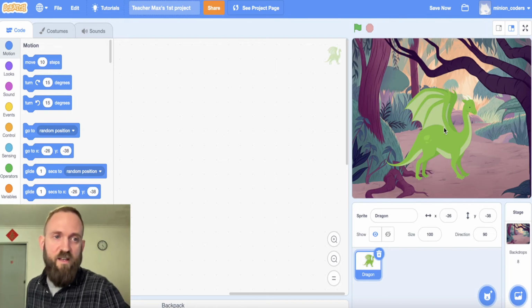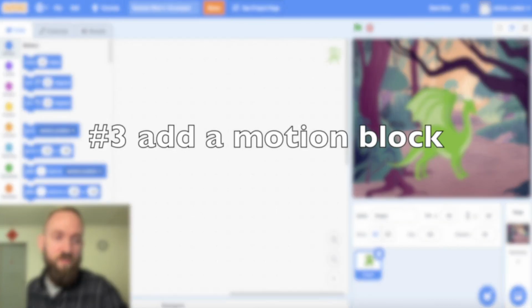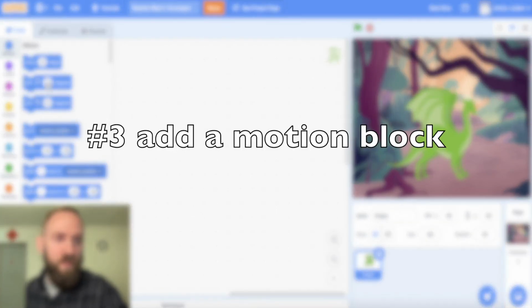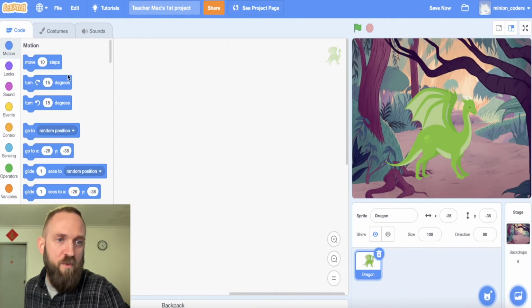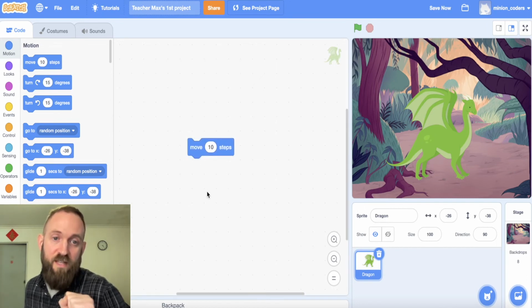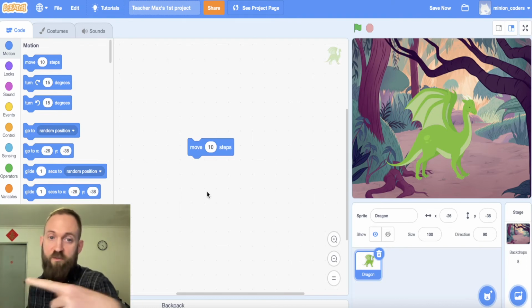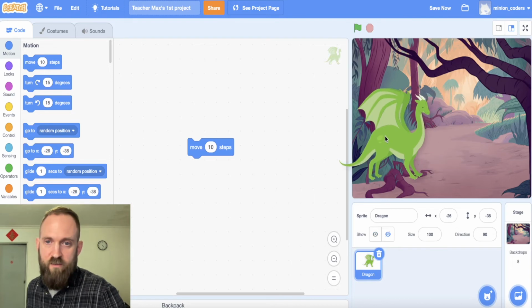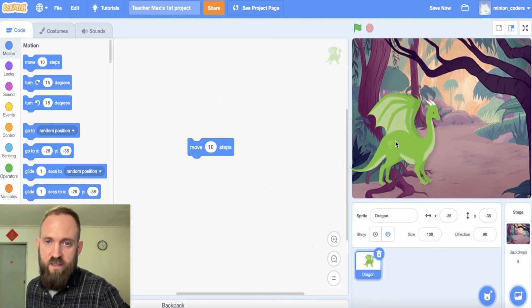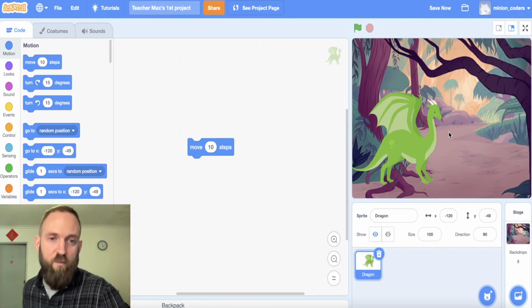So first thing we are going to do is add some motion. We're going to choose a motion block, okay? And I want him to move 10 steps. So he's going to move forward 10 steps like he's walking. So let's get him over here. He's going to be over on the left side and he's going to move 10 steps to the right. But when? How does he know when to do that?